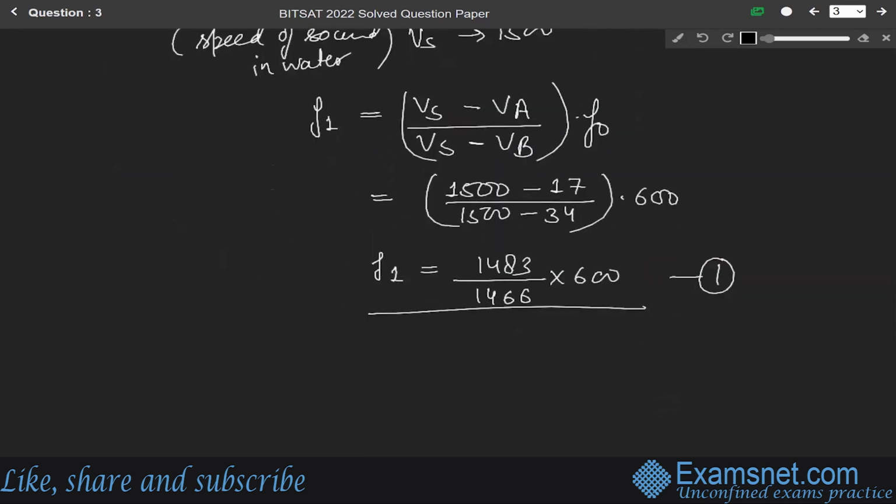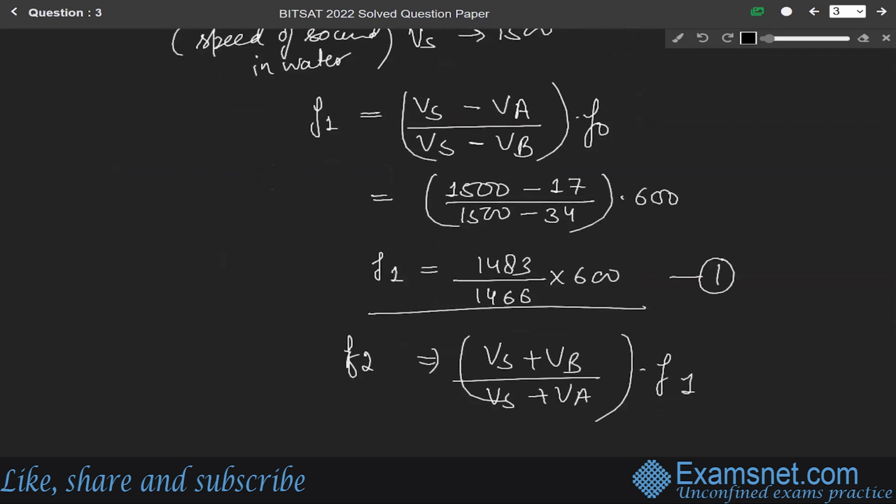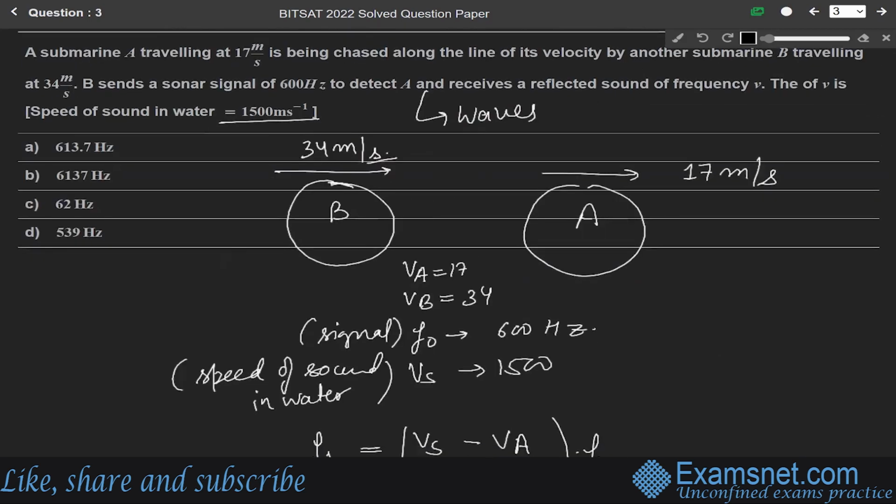Now F2. F2 is what? Frequency received by submarine B. It is equals to (Vs plus Vb) over (Vs plus Va) into F1, means the frequency which is reflected by A and it is received by B. Okay.